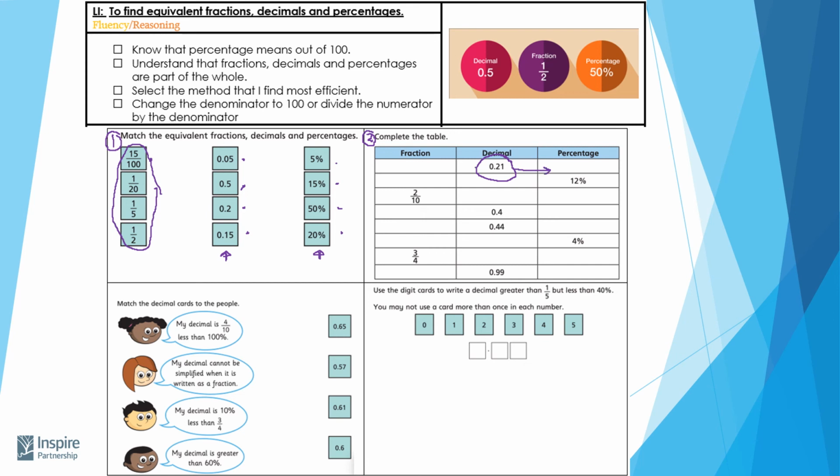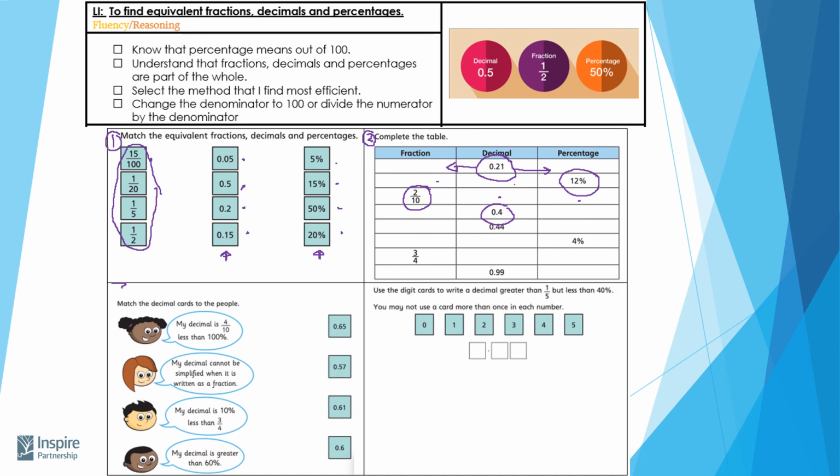So it might be easier to start by making that into a percentage. But you need to think, how am I going to then convert it backwards to make that a fraction. Here, you need to start with your percentage one, and you need to find the decimal and the fraction. Here, you need to start with your fraction, and you need to make it a decimal and then a percentage. And then here we can go back to the same pattern. We're going to start with our decimal and find the fraction and percentage. So you look very carefully at that table and think about how you're going to complete both ways. Remember, if you're going backwards, you've probably got to do the reverse operation.